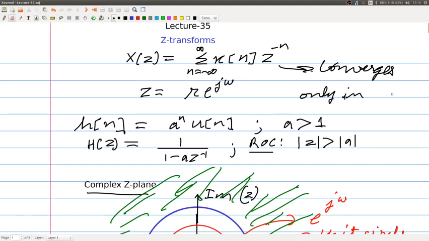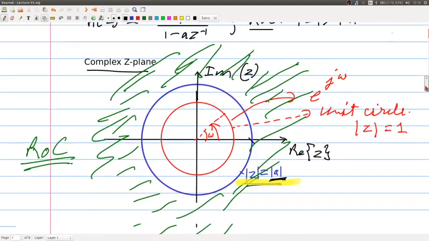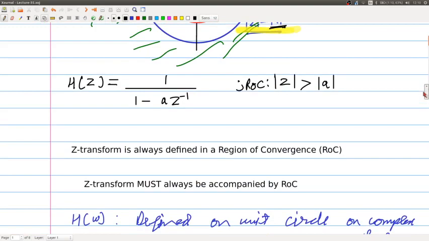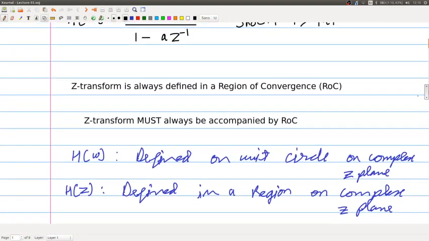So the region of convergence is fundamentally important while defining the Z transform. So, how is the Z transform different from the DTFT?